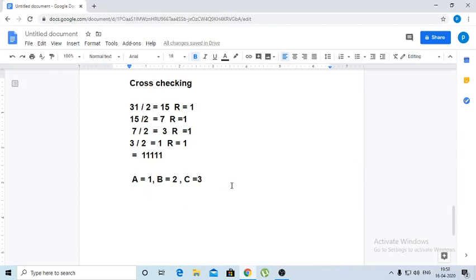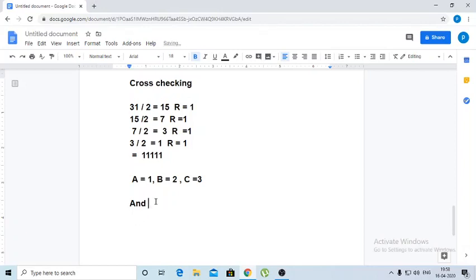Suppose you have a word like AND, then you will have this number. A and N and D. We have to convert into the binary number system. For A, you have to write 1. For N, we have to write that number, and D stands for 4. Like that, you have to start with a number based on the character. Then convert that number into binary.